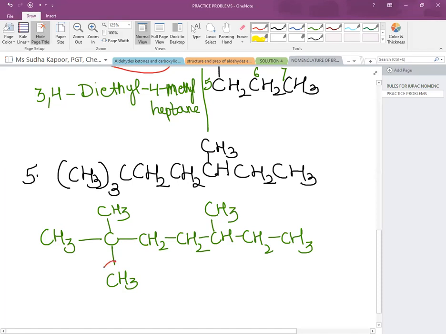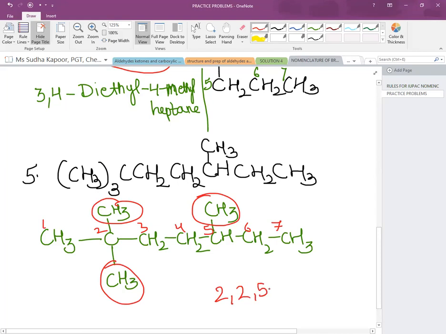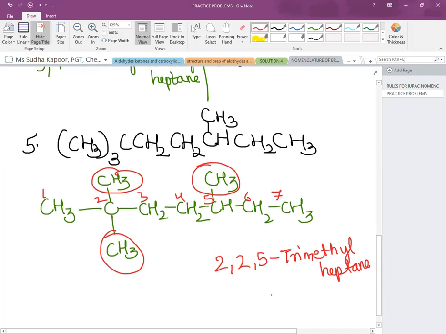It is very well seen that the branches are 1, 2, and 3. All the methyl, and we have to number it from left to right. 3, 4, 5, 6, and 7. That is heptane. It becomes 2,2,5 trimethyl, 2,2,5 trimethyl heptane.